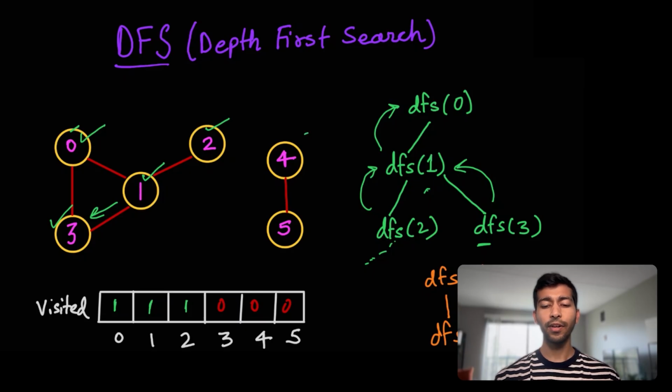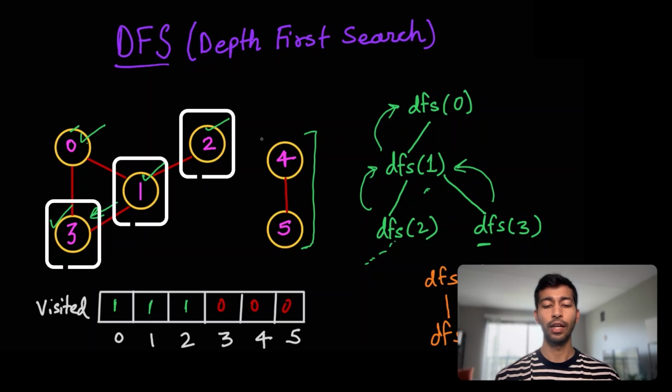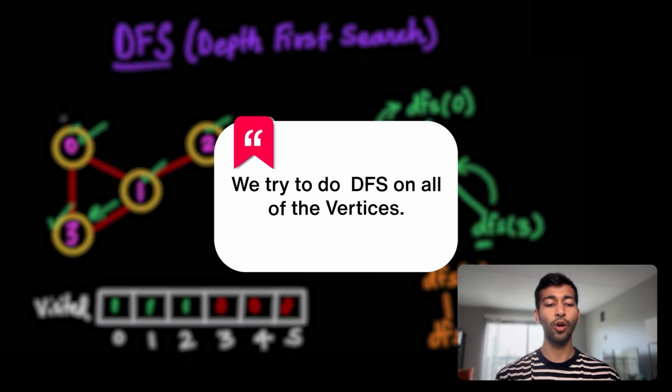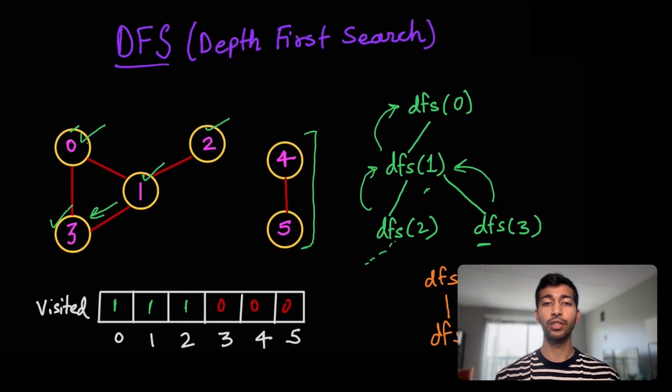We never even touched this part of the graph. Why so? Because we started off from the 0th node and moved on to all of the connected ones from it. Since 4 and 5 aren't connected, we couldn't do a DFS to them. So in a depth first search, we try to do a DFS on all of the vertices. We start off by doing a DFS from 0 and then from 1, then from 2, then from 3, then from 4, then from 5.